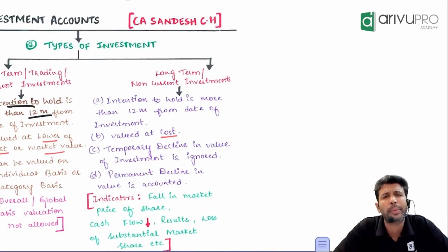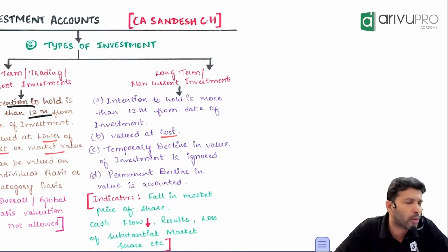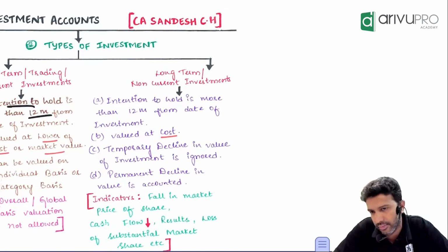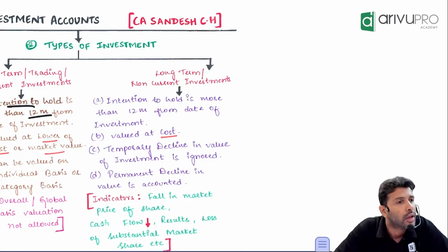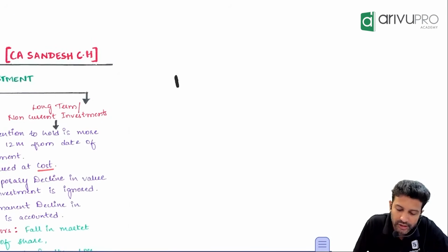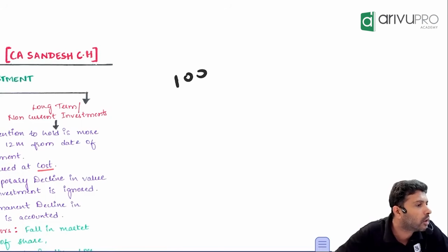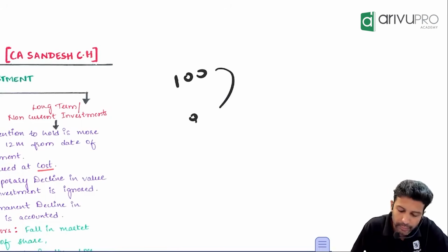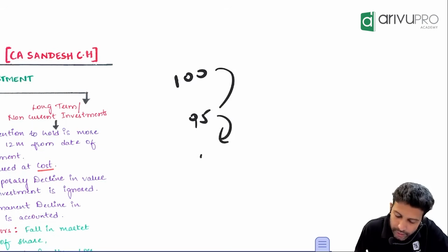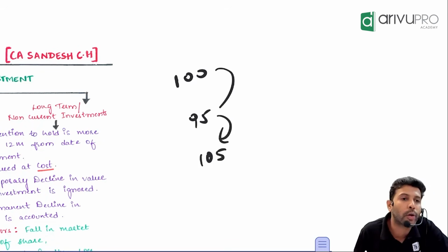Meaning, let's say you purchase the same Wipro shares, but I want to hold it now for 3 years. So it is a long-term investment, right? When I bought, the share price was, let's say, 100 rupees. One share price of Wipro when I bought it was 100. Tomorrow it became 95. Should I have to do anything? Next day it became 105. Should I have to do anything?